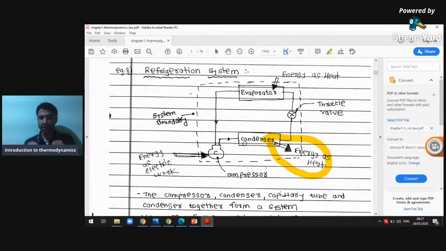How it exchanges energy is very important here. The energy exchange is because of its phase change. The refrigerant is a phase change material. In the condenser, the phase changes from vapor to liquid, and in the evaporator, from liquid to vapor. Because of that phase change property, we exchange energy while the mass remains constant. So the refrigeration system is the best application of the closed system.